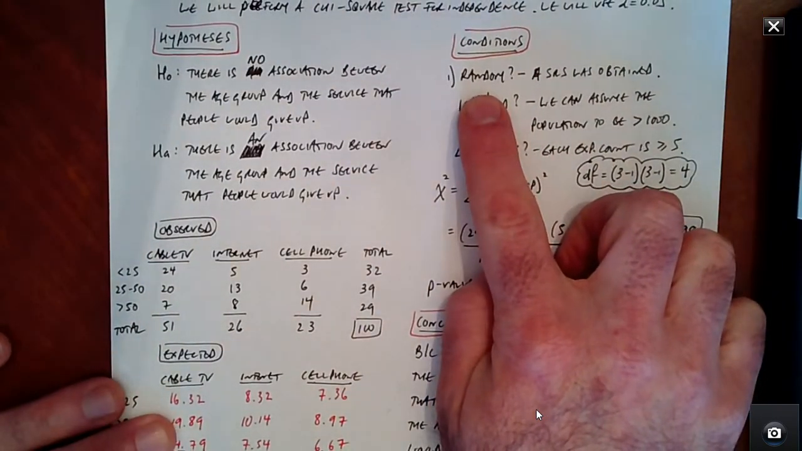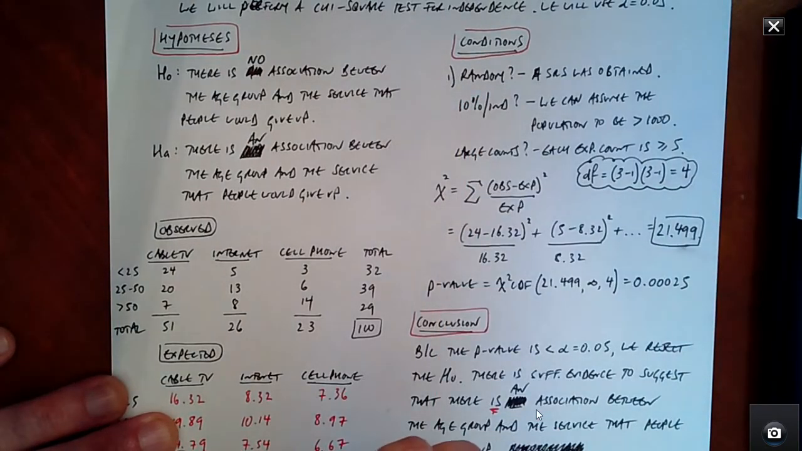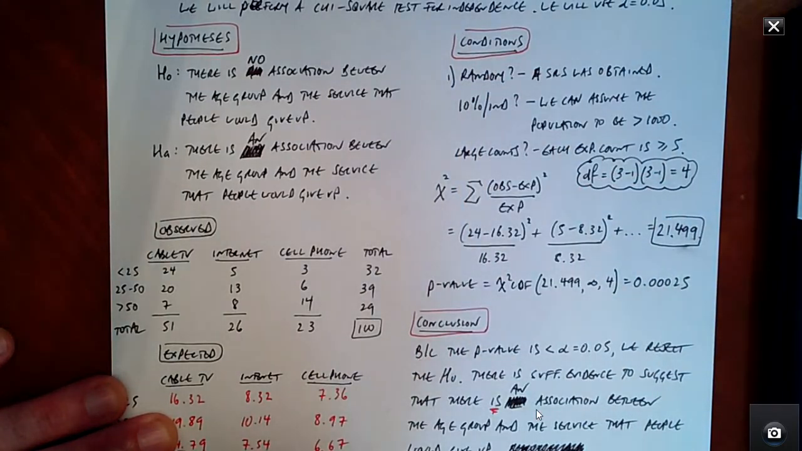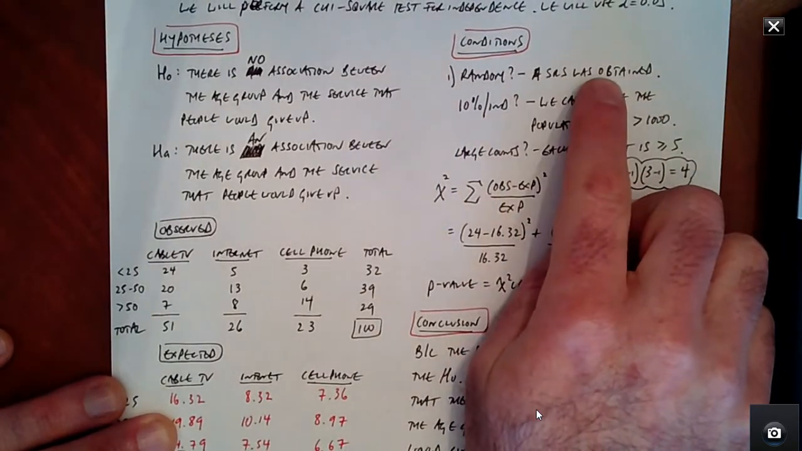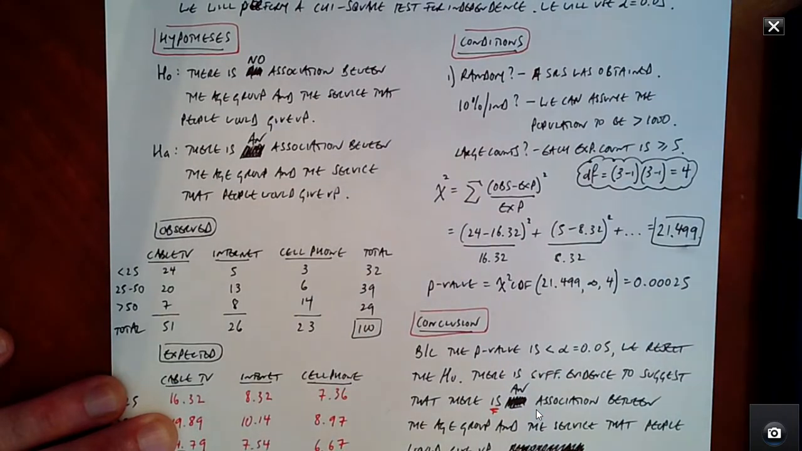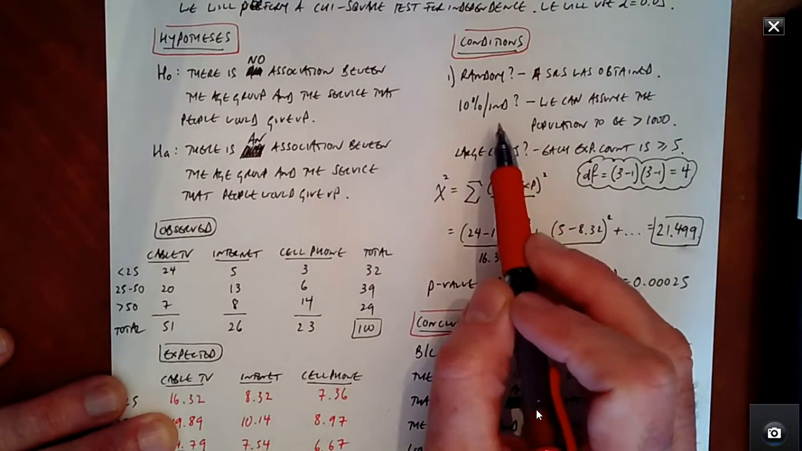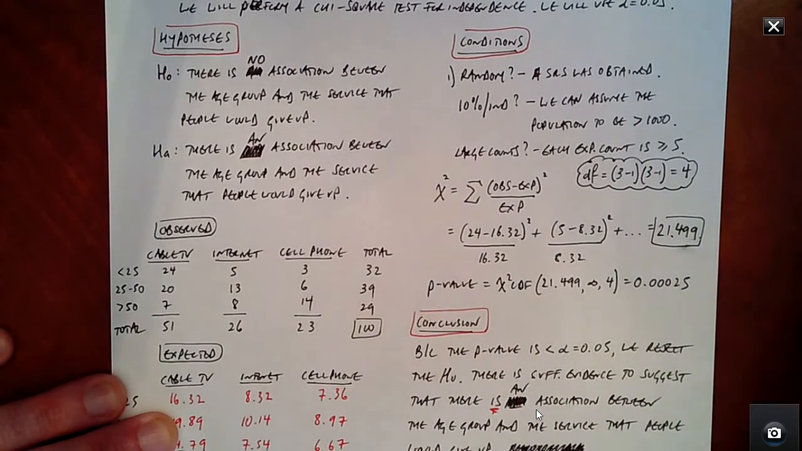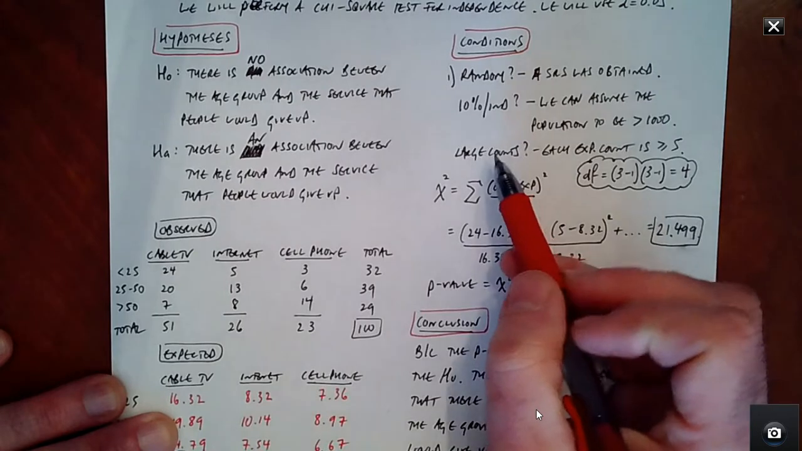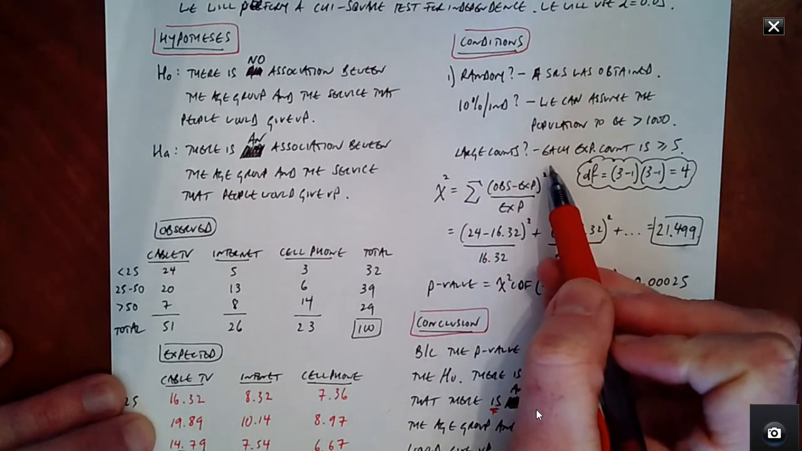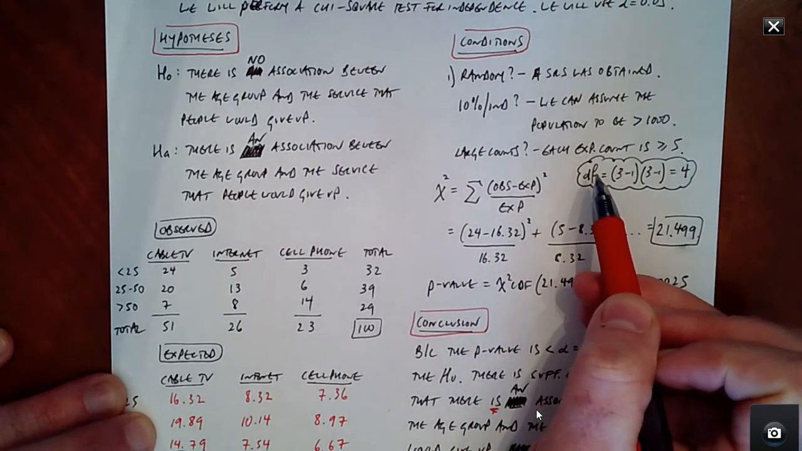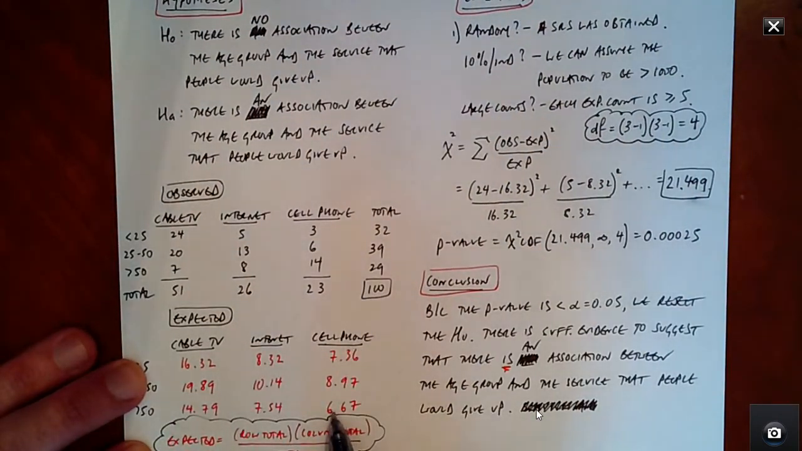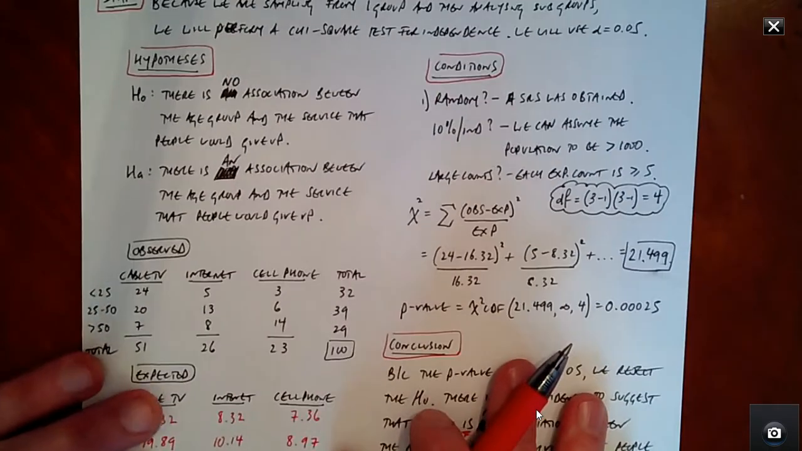Remember, there are always 3 conditions: random, 10% independence, and large counts. For the random, we only took one sample of 100 people and it was a simple random sample, so that checks that off. For the 10% independence, we can assume that there are more than 1,000 people in the population. So we're 2 out of 3 so far, that's good. Now for the large counts, we want to make sure that each expected count is greater than or equal to 5. If we look back here, the lowest one we have is about 6.67, so we can check that off the list as well.